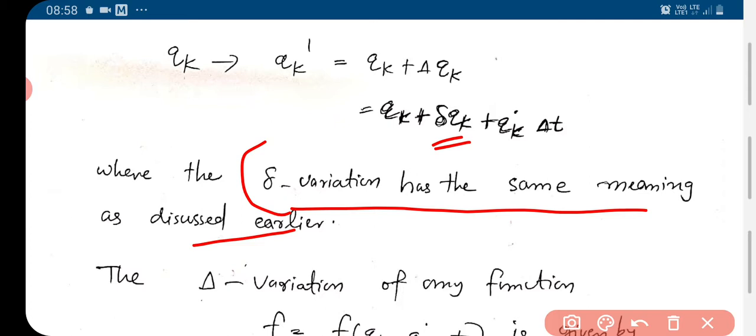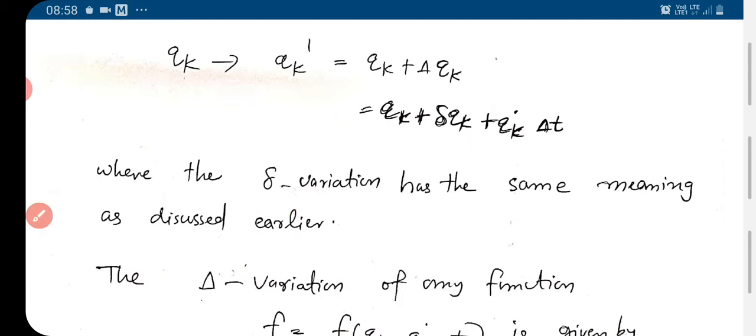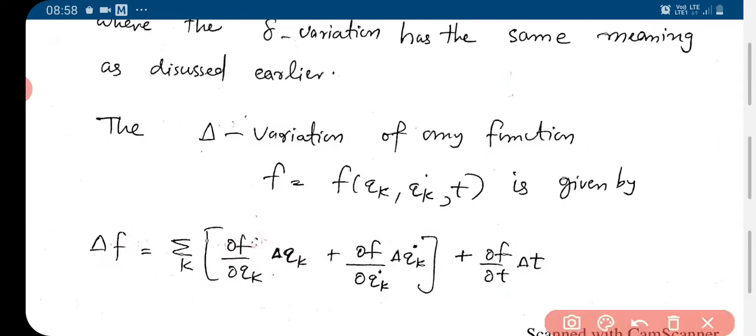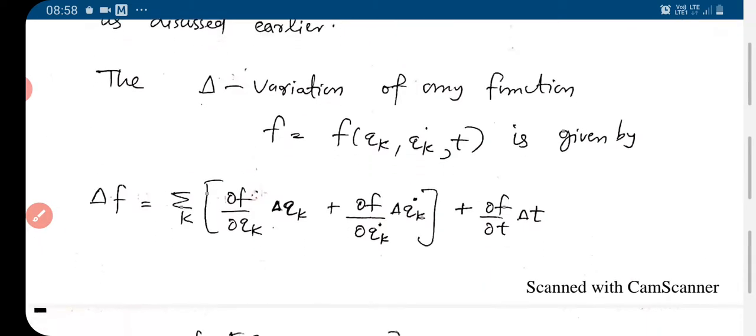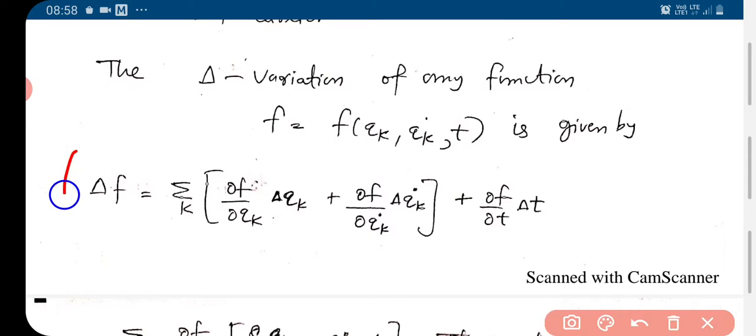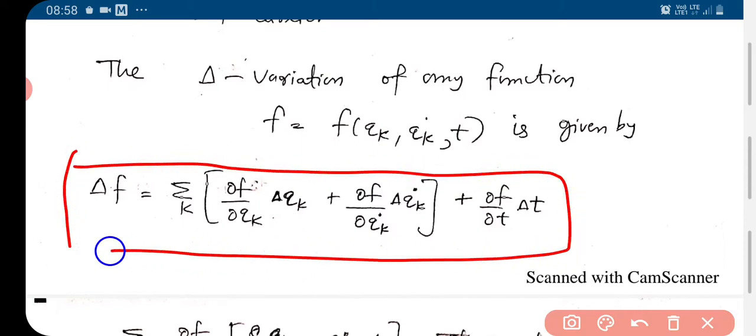So this is our variation in the coordinate. Now the del variation of any function, the function is f equal to f of qk, qk dot and t, that is given by del f equal to sigma k dou f dou qk delta qk, dou f dou qk dot del qk dot, plus dou f dou t del t.